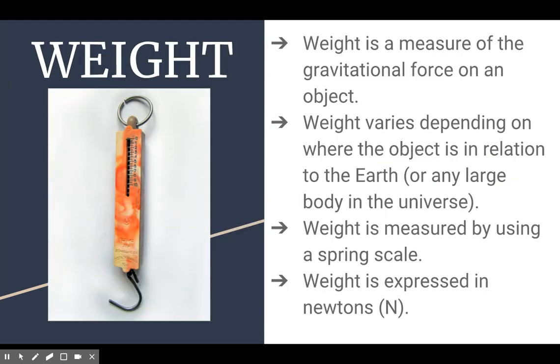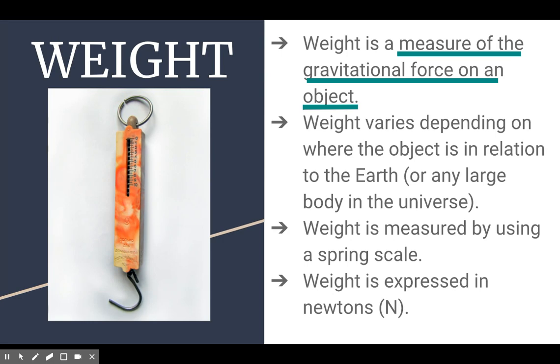Weight is the measure of the gravitational force on an object. Again, this is a definition, so we want to keep it pretty exact. This is a measurement of how much gravity is pulling down on an object. Weight varies depending on where the object is in relation to the Earth or any large body in the universe.